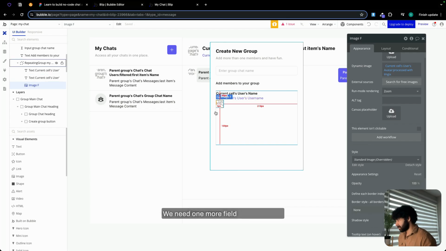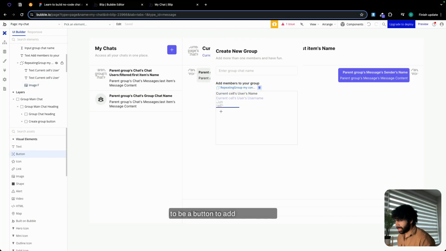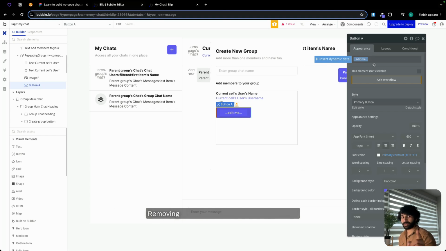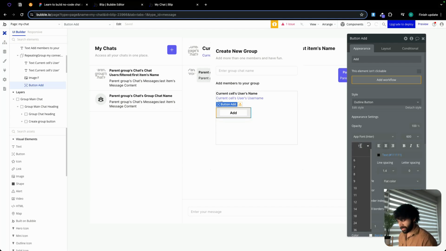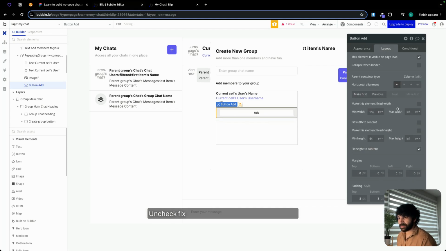We need one more field, which is going to be a button to add and remove. Remove thing is going to be your home assignment. So let's first work on add. Style is going to be outline. Font is going to be, let's go with 12. Click on layout and check fix width. Min width is going to be 0. Let's make it fit width to content. Height is going to be 32.